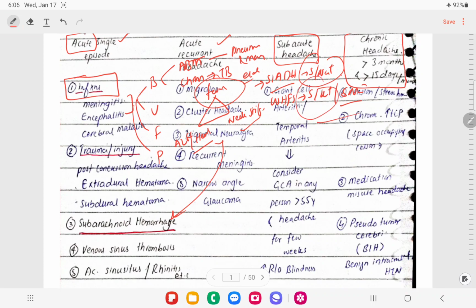Then we talked about the treatment of meningitis. We have to give injection ceftriaxone, 2 gram IV BD, to cover meningococcal bacteria and pneumococcus. For elderly patients, age more than 55, we have to add ampicillin 2 gram IV QID.